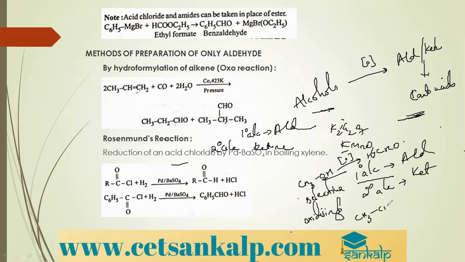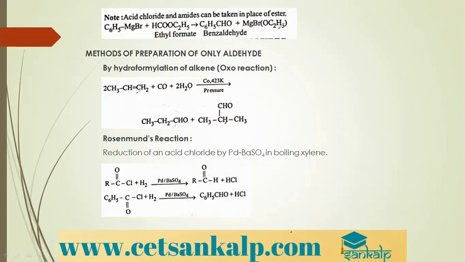If I have a secondary alcohol, CH3CHOHCH3, and I subject it to oxidation, this group gets oxidized, so I get a ketone. You can see here CH3, C double bond O, CH3, students. So primary alcohols give aldehydes, secondary alcohols give ketones.